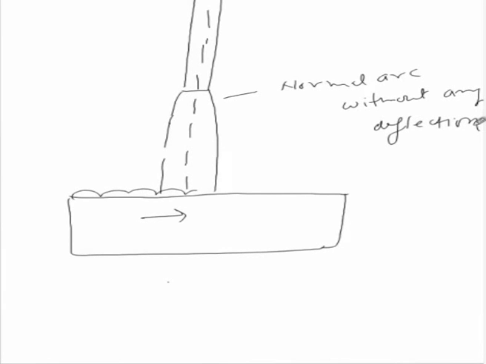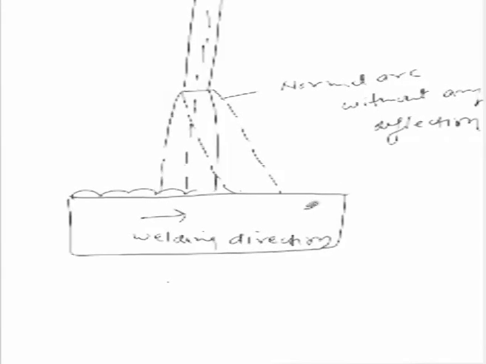While if the deflection of the arc takes place in the direction of the welding, ahead of the weld pool, so this is the welding direction, then the deflection of the welding arc ahead of the weld pool in the welding direction is termed forward arc blow.